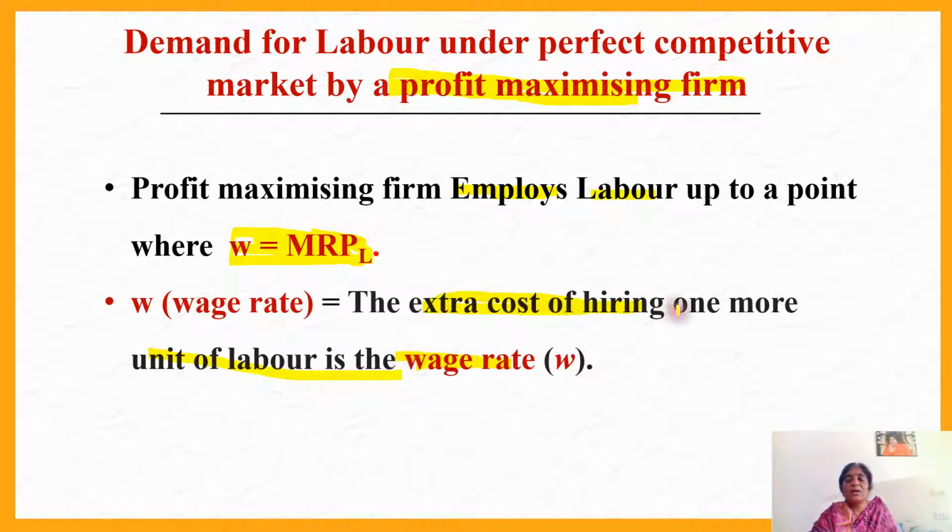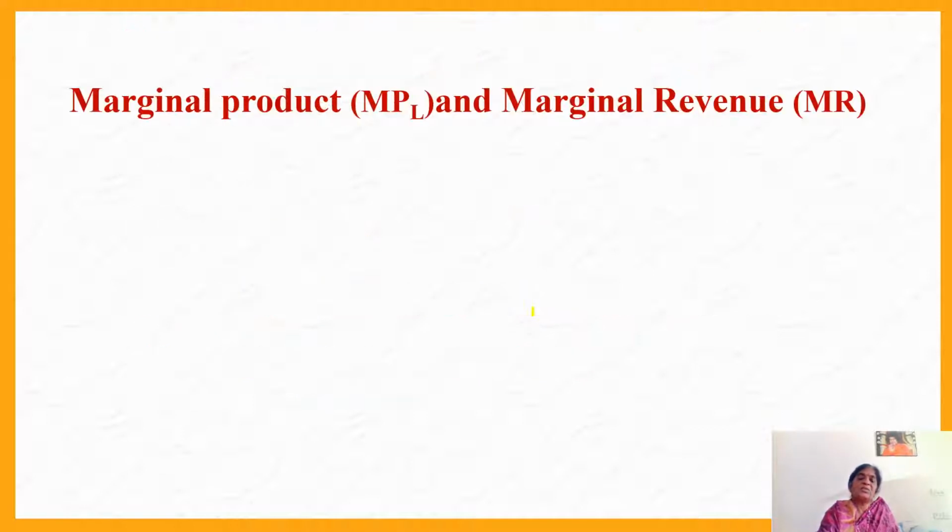Extra cost of hiring one more unit of labor is called the wage rate. I hope you understood. The wage rate means per labor, that means how much wage. That is what the wage rate is. For hiring one more additional labor, how much extra cost is incurred is called the wage rate. It is denoted by W.